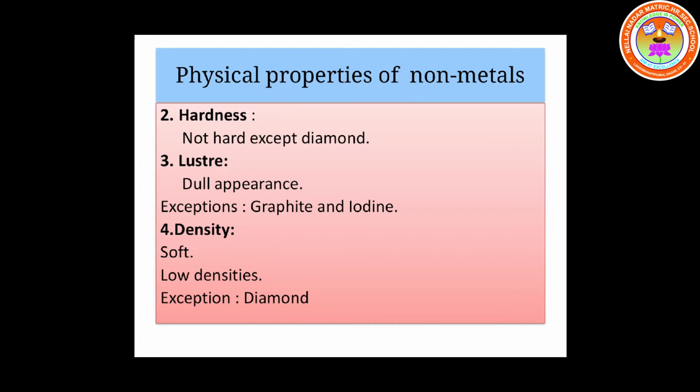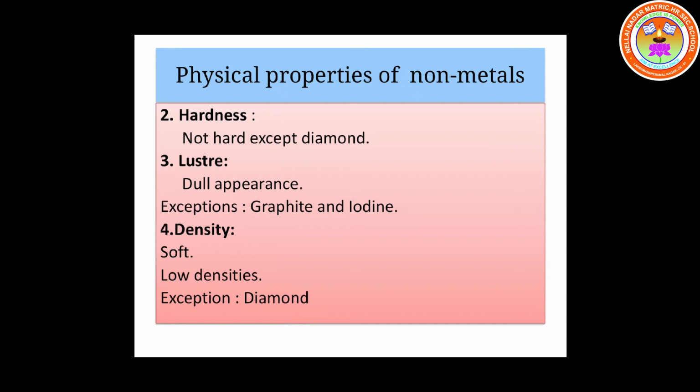Diamond is a non-metal. Why do we say diamond to be a non-metal? Because diamond is made up of the element carbon. Carbon is a non-metal, so diamond is also a non-metal. But looking into the property of non-metals, non-metals are not hard. But diamond is an exception which doesn't follow the rule of non-metals.